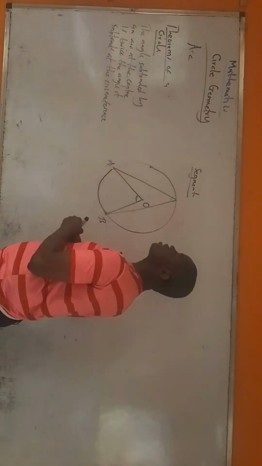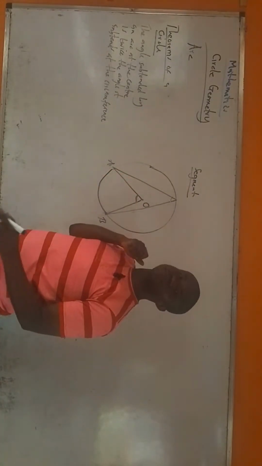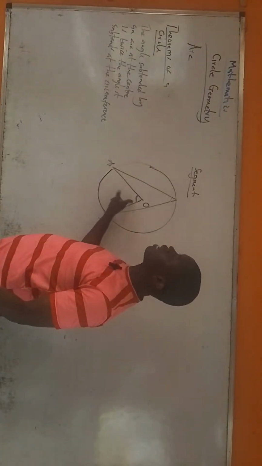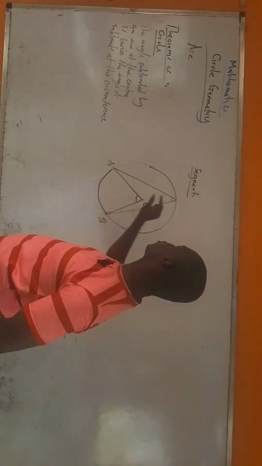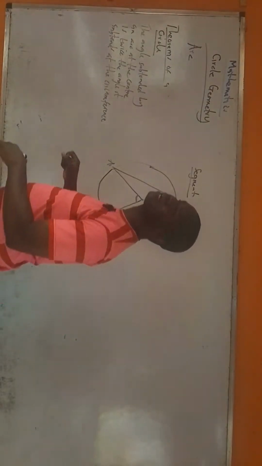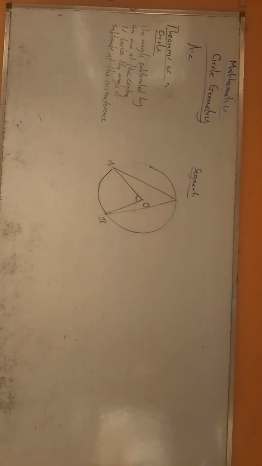So what this theorem is telling us is that this angle is twice this. The angle at the center is twice the angle at the circumference, provided that both of them were subtended by the same arc.